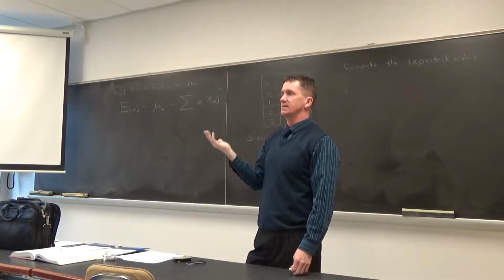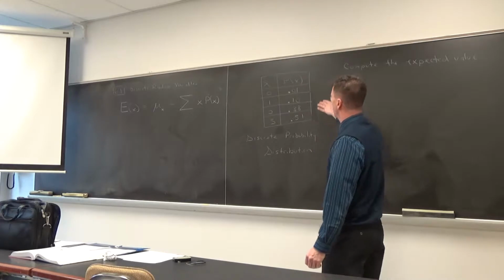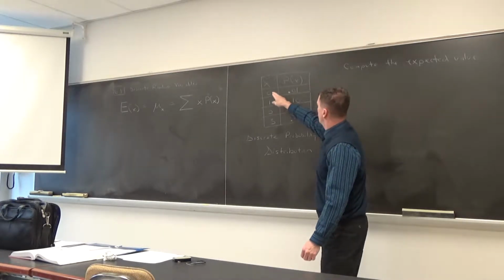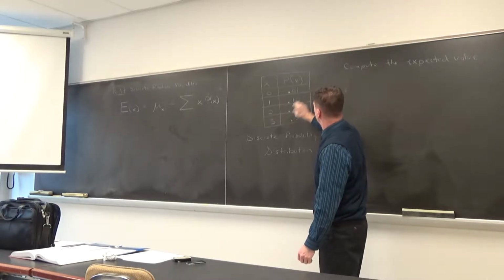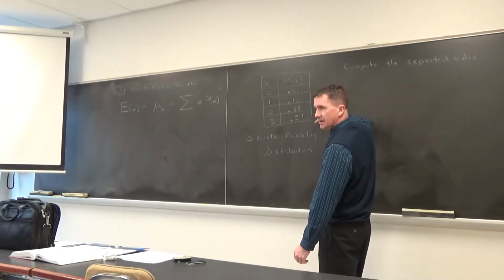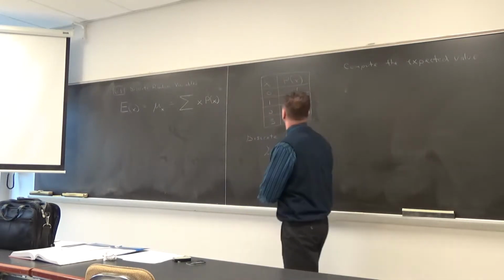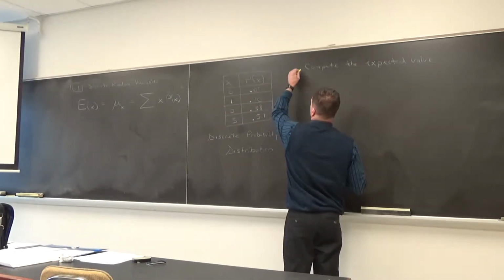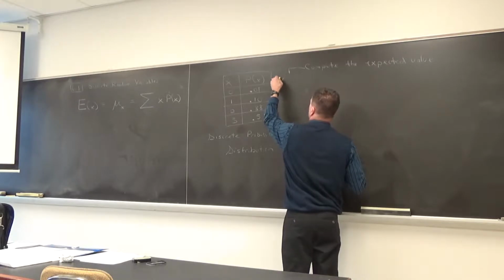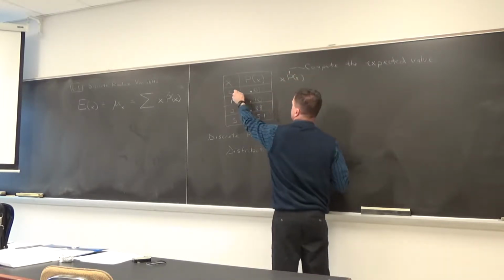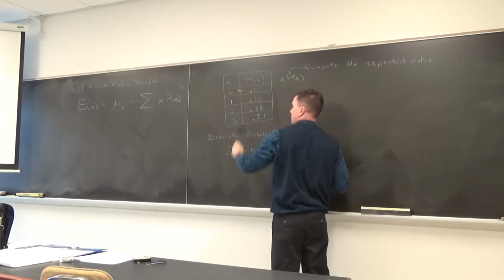So if you want to come up with this expected value here, you want to just add another column. And we'll write x times p of x. We'll just multiply these right here, and then just add them up. So that's what we'll do to come up with this expected value. So here, you and I will calculate, okay, here we go. What's x times p of x? All right, everyone, what's 0? Here, just put a multiplication sign there.